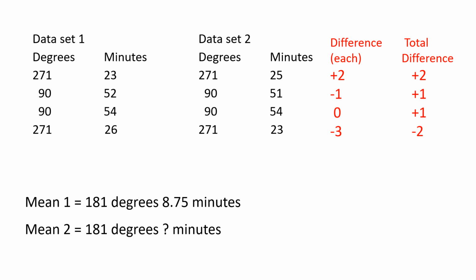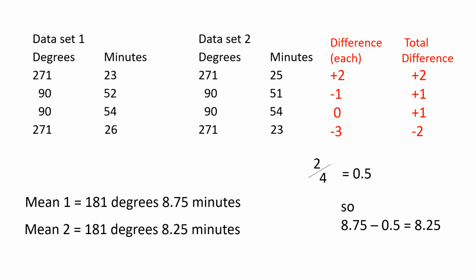We see that 25 is up 2 from 23. So we're up 2. The next value is down 1. 2 minus 1 is 1. So now we're only up 1. The third number hasn't changed, but the fourth number is down 3. 1 minus 3 is minus 2. So the total has gone down by 2 minutes. 2 divided by 4 is 1/2. So the average for set 2 will be 1/2 minute lower than for set 1. 8.75 minus 0.5 is 8.25. The average for the second set is 181 degrees, 8.25 minutes.